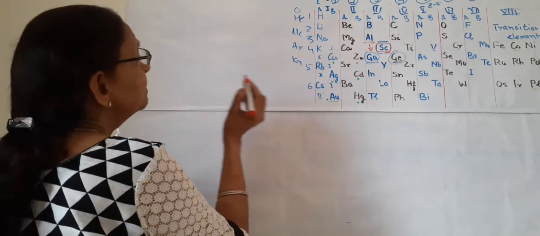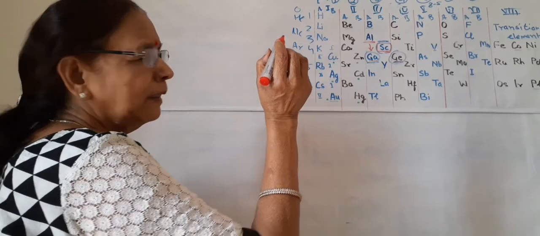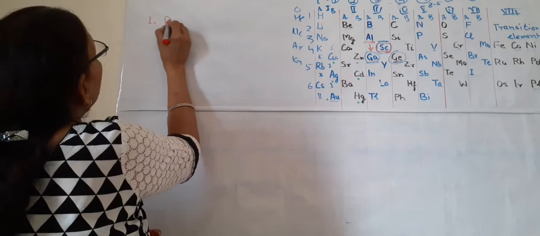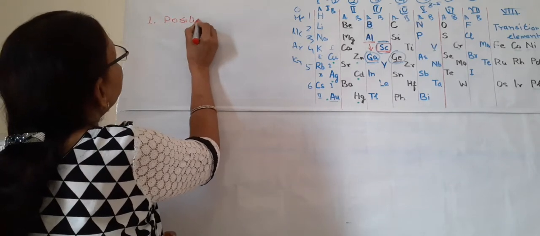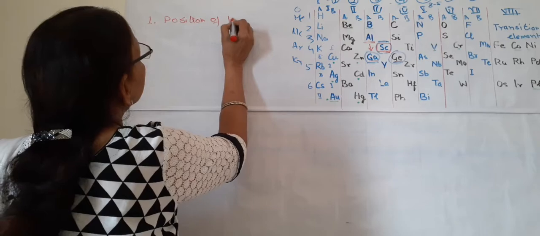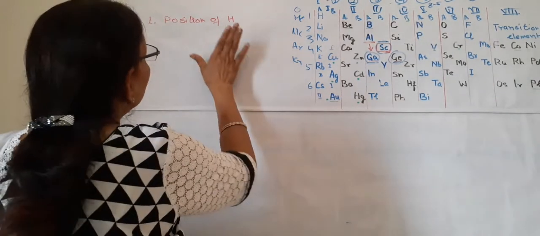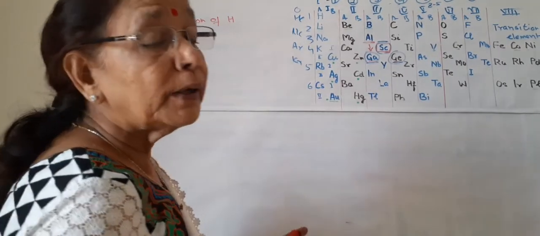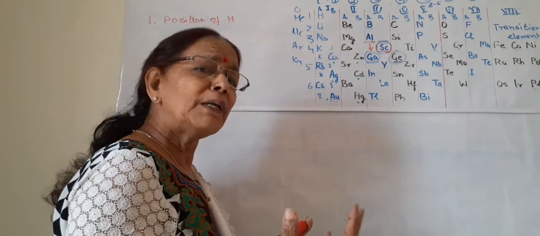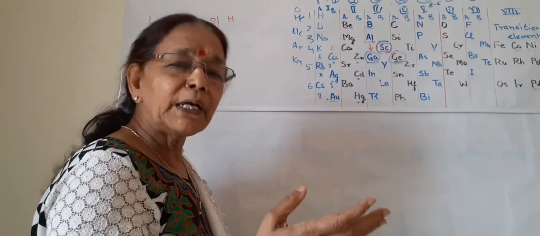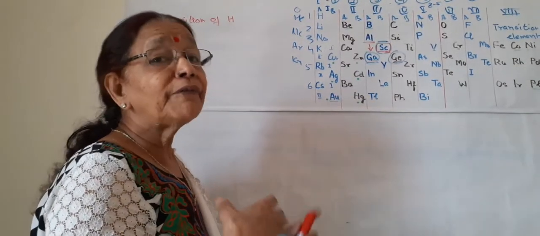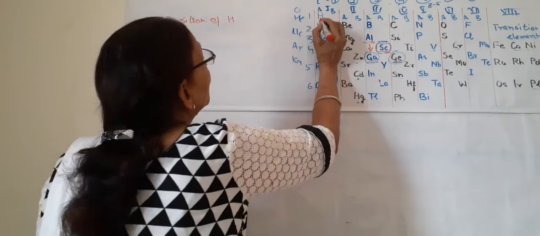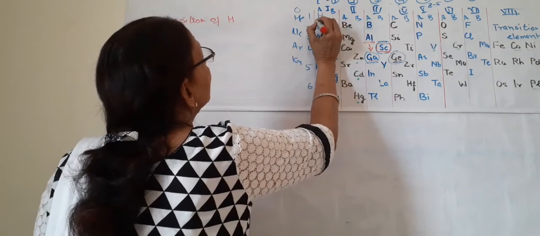So what are the limitations or demerits? The first one is about the position of hydrogen, and this position of hydrogen is not clear even today. The modern periodic table is also 100 years old now, but we are calling it modern. But even after 100 years, the position of hydrogen is not clear.